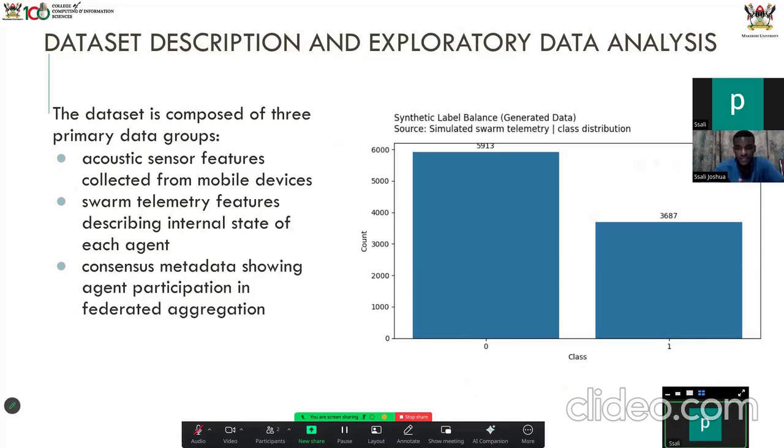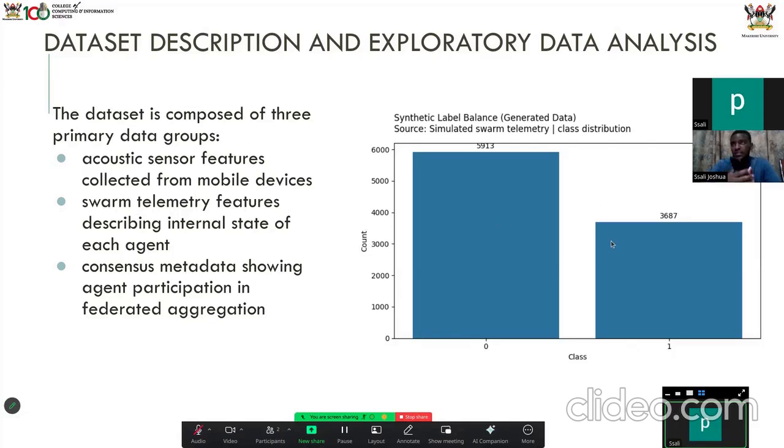Yeah, we have some data as well. The data was synthetically generated. Okay. So here we have two classes, class 0 and class 1. Class 0 is the secure agents. Class 1 are the insecure ones. Yeah. And this data set is mainly composed of acoustic sensor features, swarm telemetry features, and consensus metadata showing the agent participation.